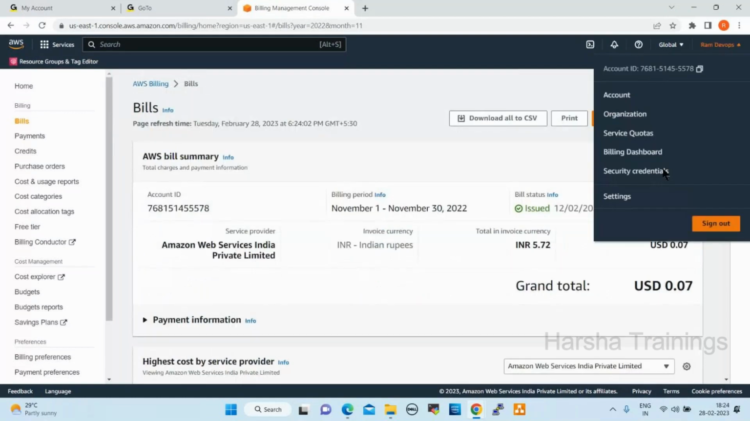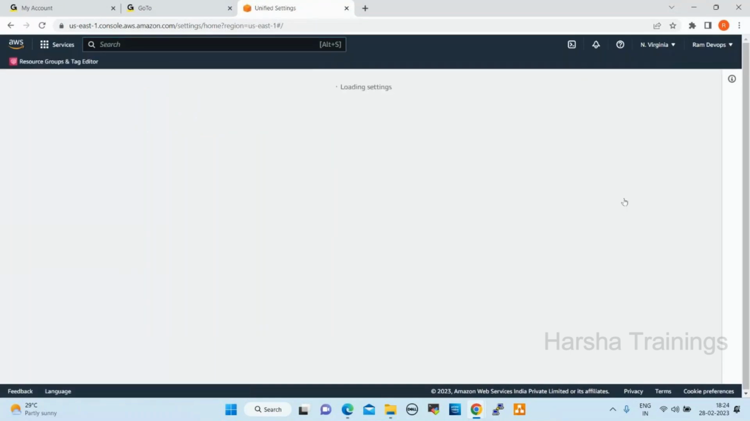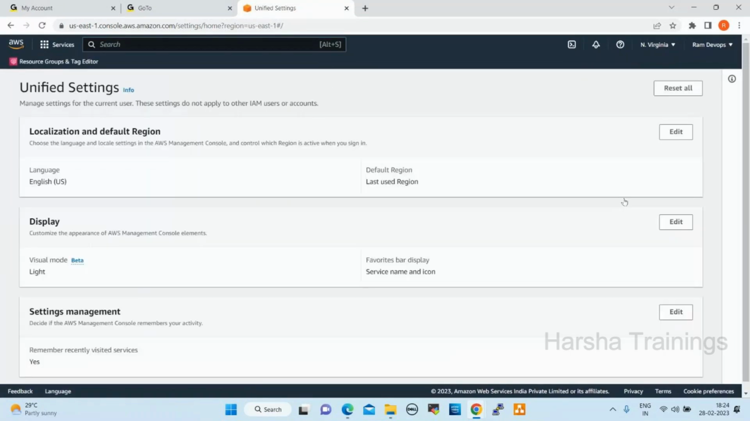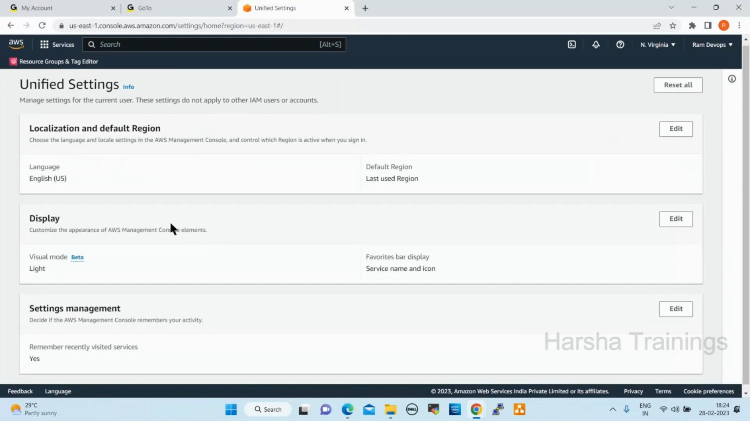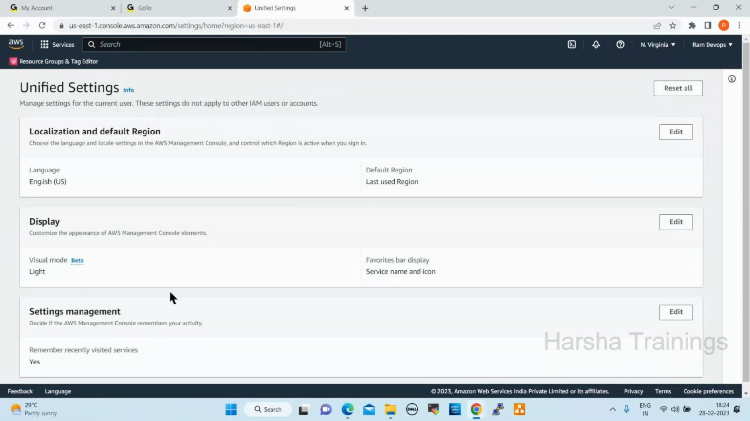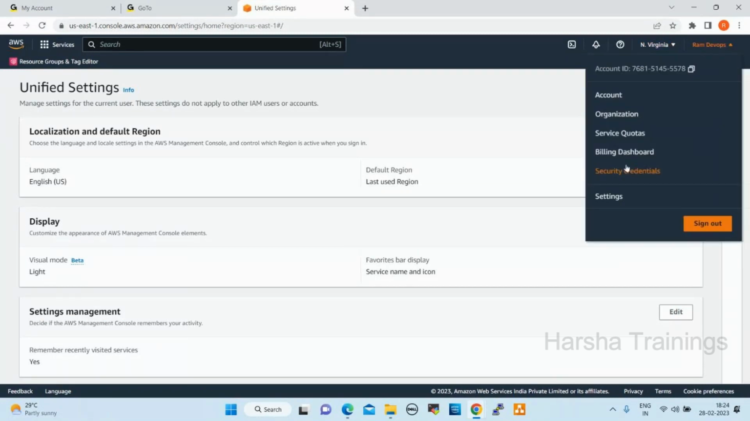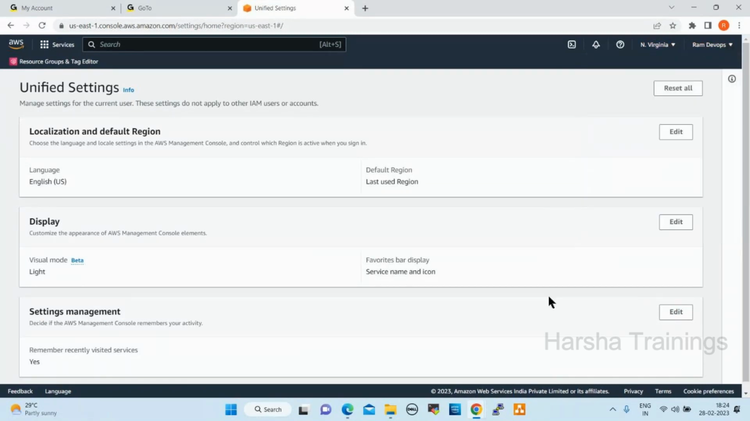After that, settings, your account settings. If you want to check account settings, reset your password, or check your information settings, you can check it. Language, display, reset all. In settings management, you can edit whatever you want.